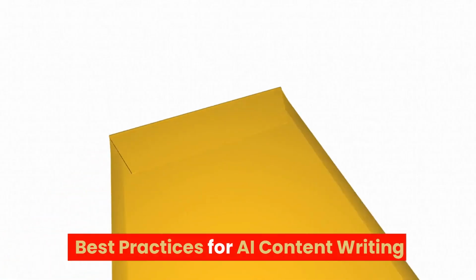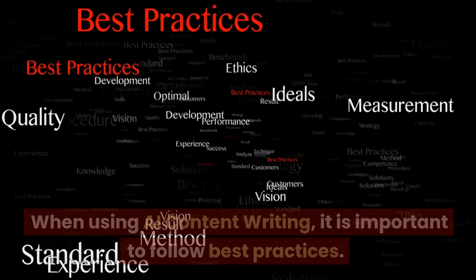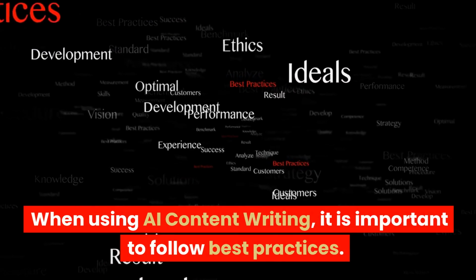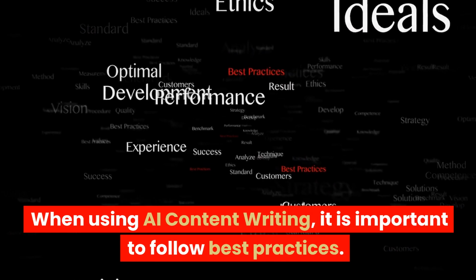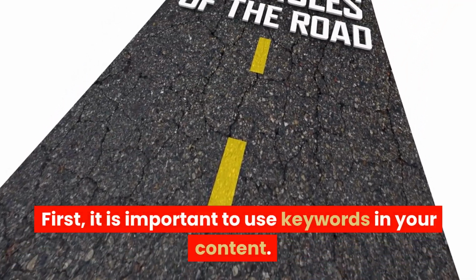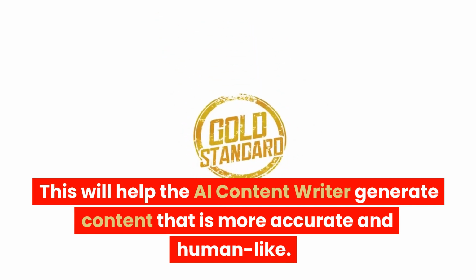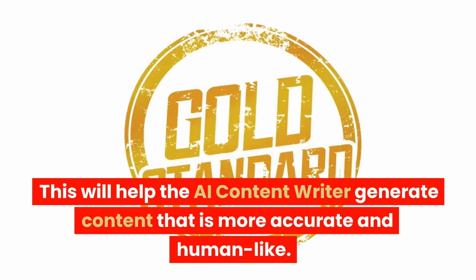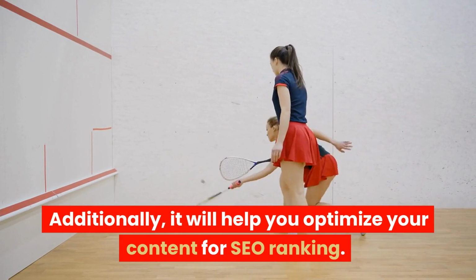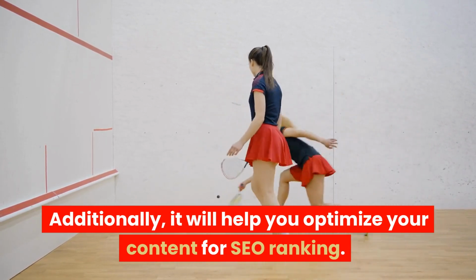Best practices for AI content writing. When using AI content writing, it is important to follow best practices. First, it is important to use keywords in your content. This will help the AI content writer generate content that is more accurate and human-like. Additionally, it will help you optimize your content for SEO ranking.